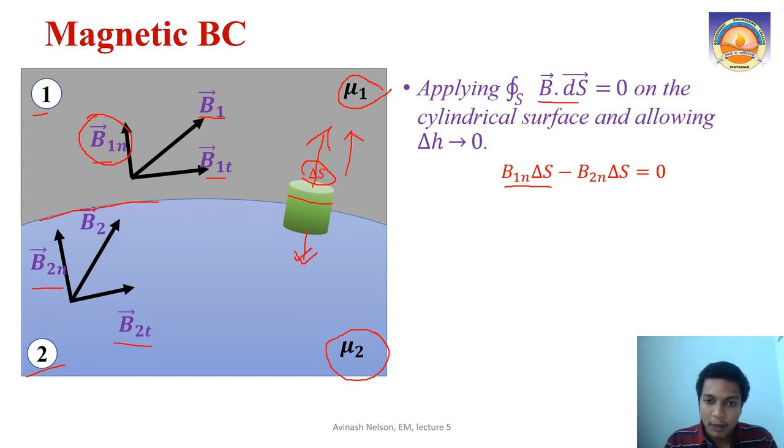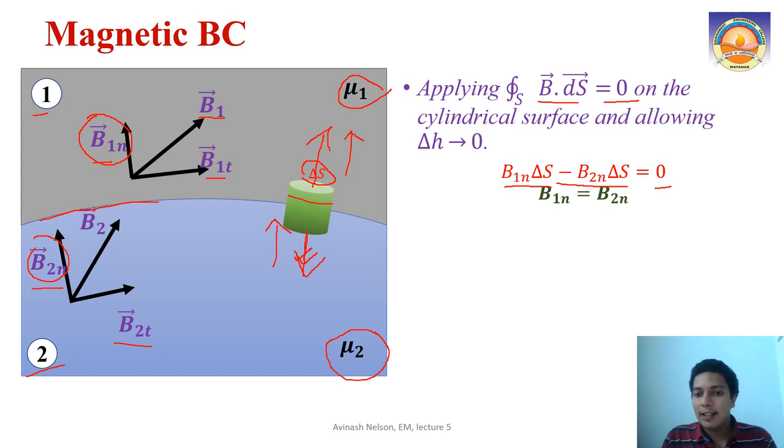When you come to the bottom surface, your delta S direction is normal outward here also, but your magnetic flux density B2N here, in which direction? That will be in the opposite direction. That is why we have written here minus B2N into delta S. The right hand side here is B dot dS equal to 0. So this will be equal to 0. That is our Gauss's law in magnetism result, right?